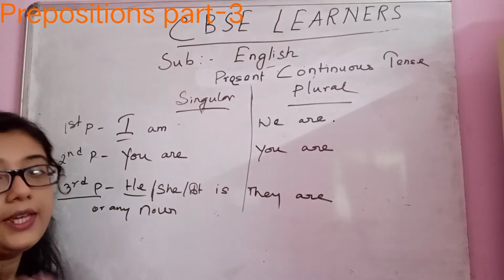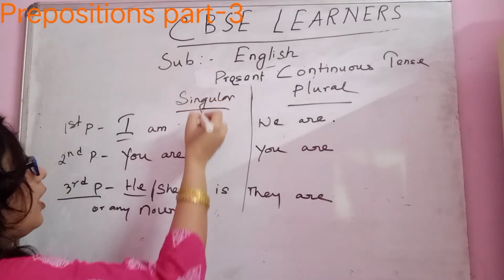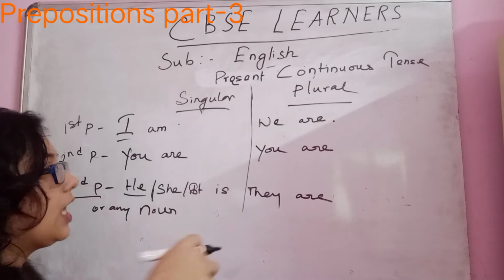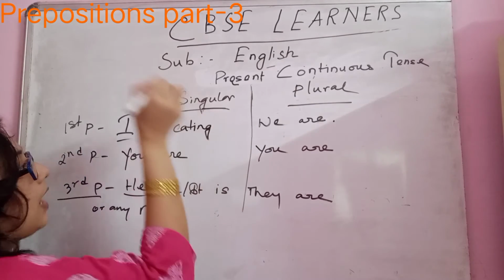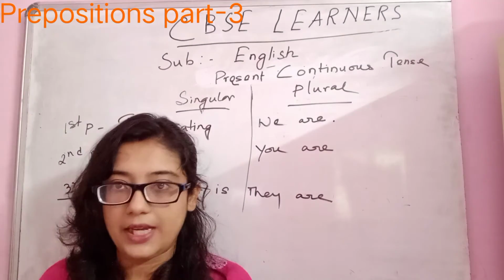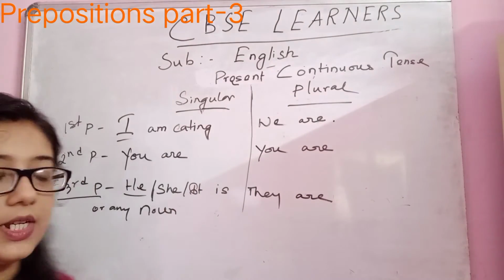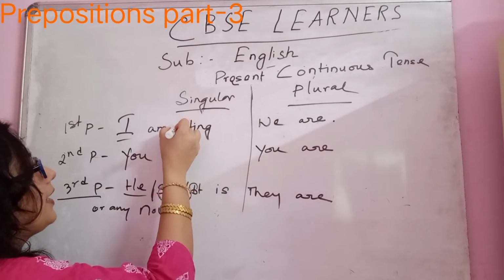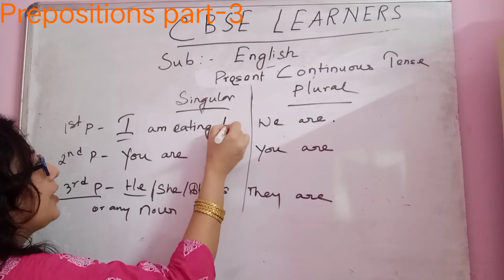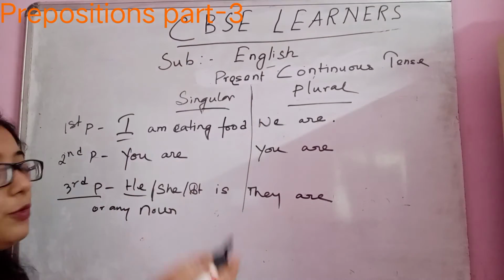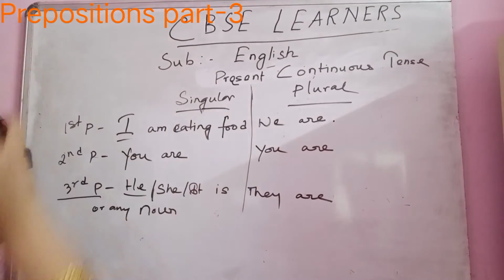Okay. Now here comes the main verb. Now what was the main verb? Eat. So I am eating. So what am I doing? I am eating. Though I am teaching right now, I am not eating, but then also I am eating. Okay. I am eating what? What is my object? I am eating, of course, food. Okay. So I am eating food.